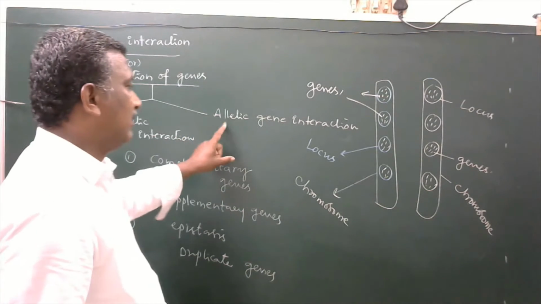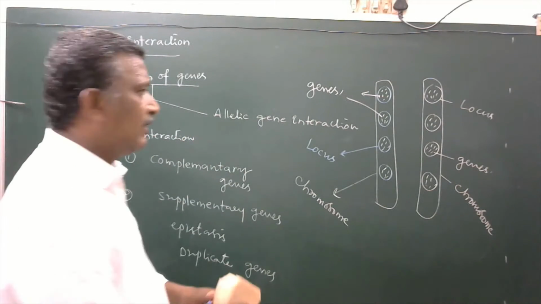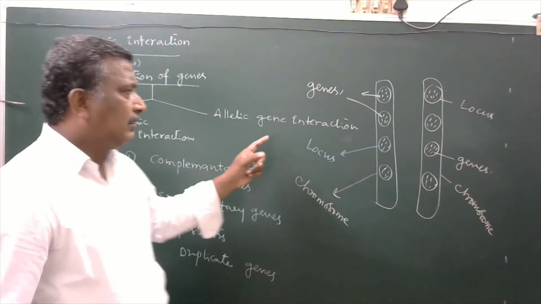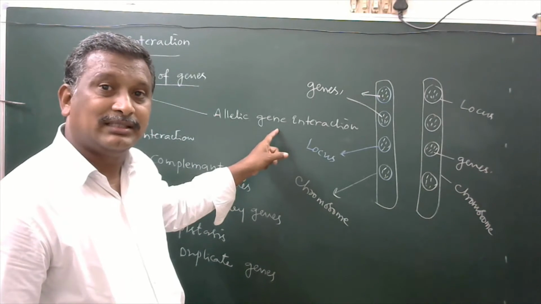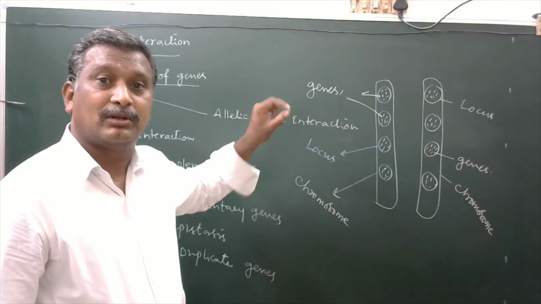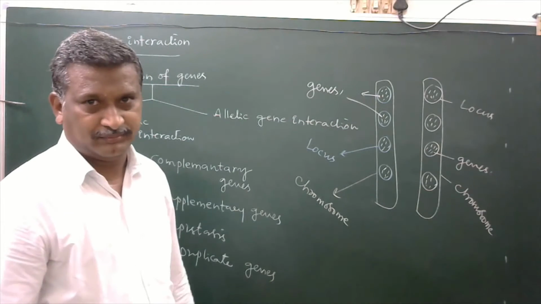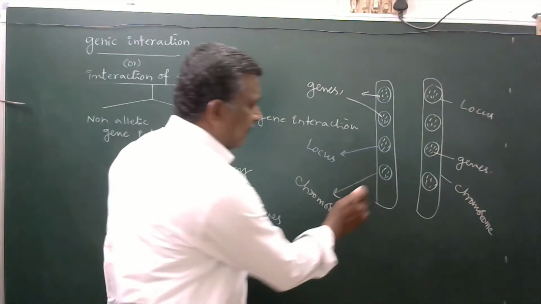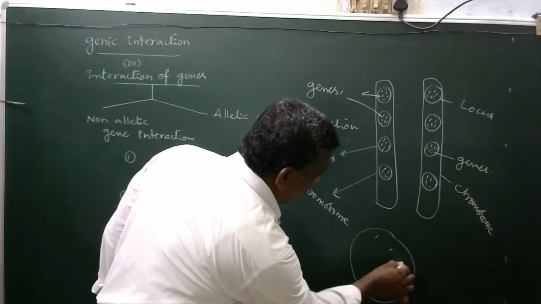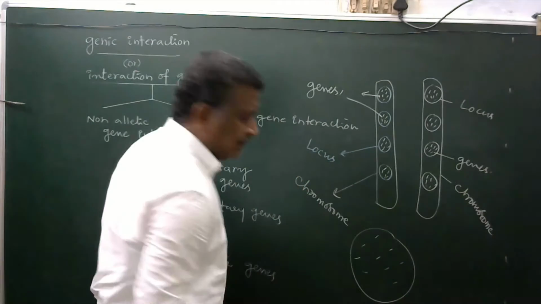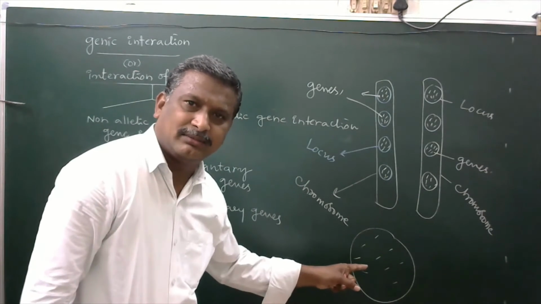Now come to the allelic genic interaction. Here interaction occurs between the genes which are located in the same locus of the same chromosome. This may be the locus. The whole structure is said to be the locus.